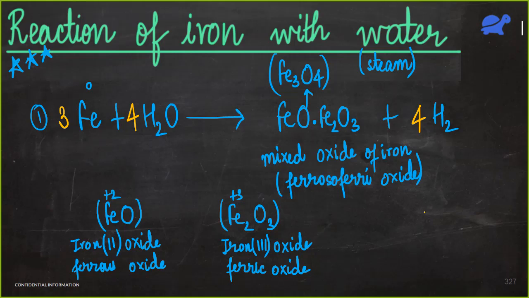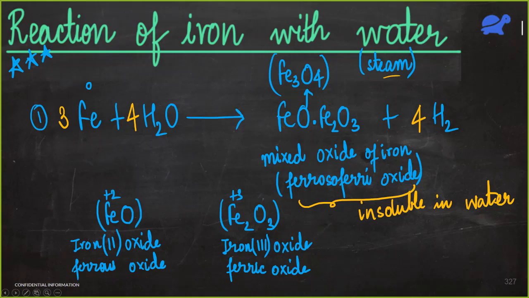This equation is balanced. Do you think the second step of the reaction is going to take place? Do you think we are going to get iron hydroxide after all of this? No, because this ferroso-ferri oxide is actually insoluble in water. Therefore, this reaction will just stop over here. And remember, iron only reacts with steam. It doesn't react with cold water. It doesn't react with hot water.